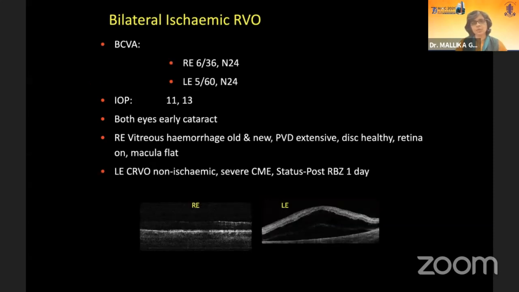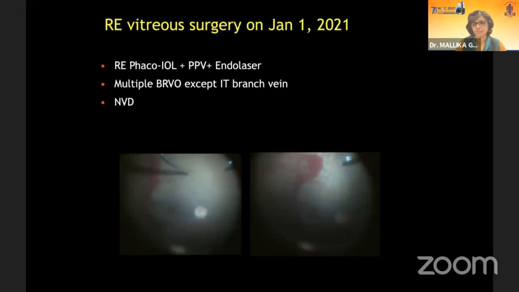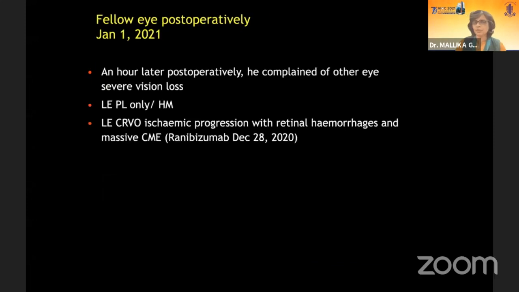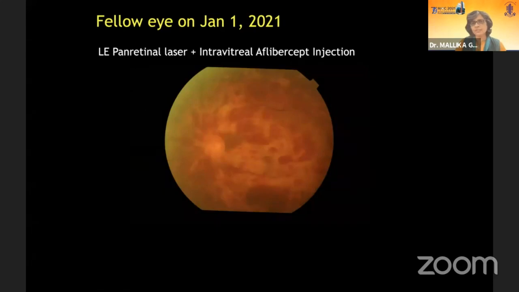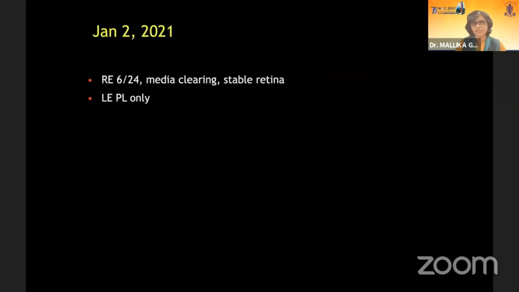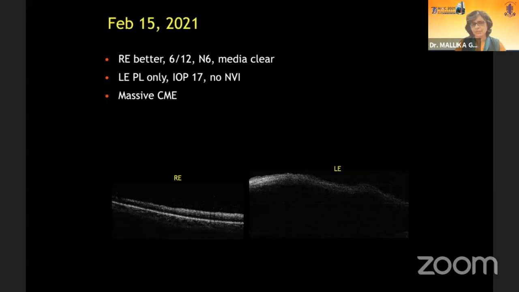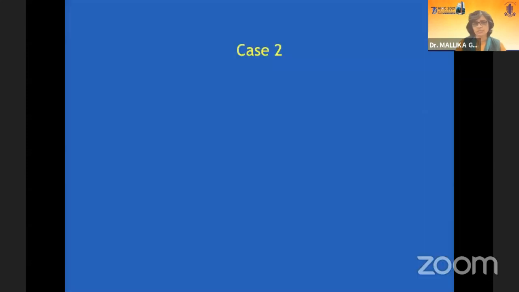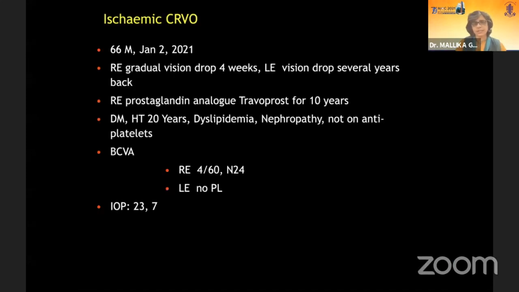Okay, this is a case to show an elderly bilateral RVO, with vitreous hemorrhage in the right eye, so I operated. The left eye had a CRVO which had just received an injection of ranibizumab a day before coming to me. So we operated the right eye and it was found to have multiple BRVO. But as we finished surgery, the patient complained of complete loss of vision in the left eye. And what we saw is that this CRVO had progressed to ischemic form with a massive edema which was not even covered in the field. We gave him aflibercept again and treated with PRP, but we lost that eye and it was only PL. So even after ranibizumab, you can have a conversion from a non-ischemic to ischemic CRVO. This has to be always kept in mind.